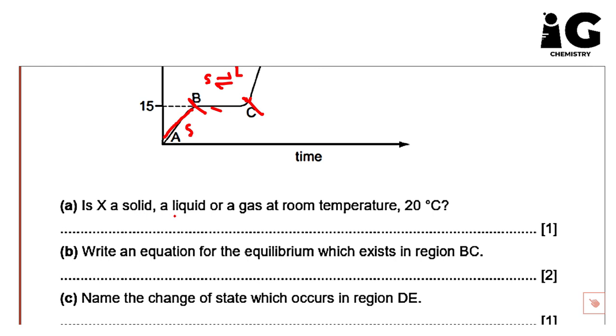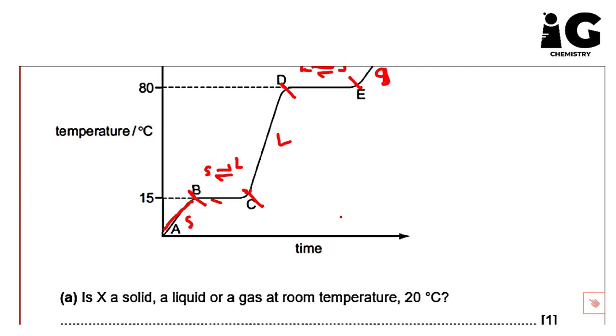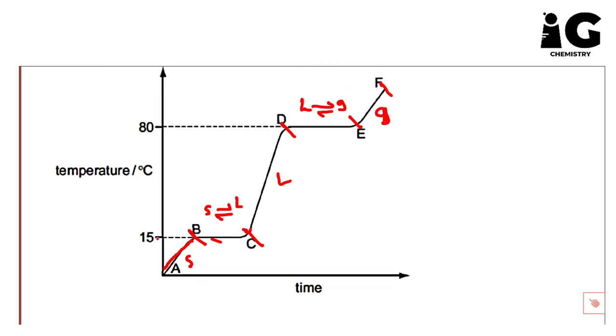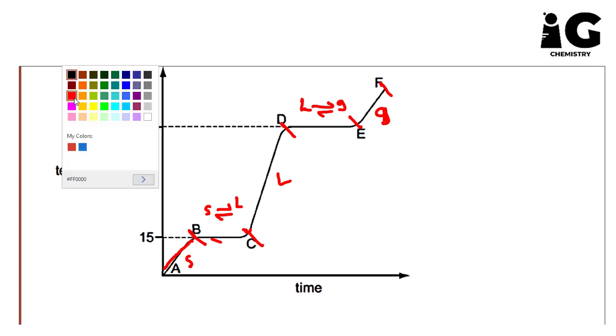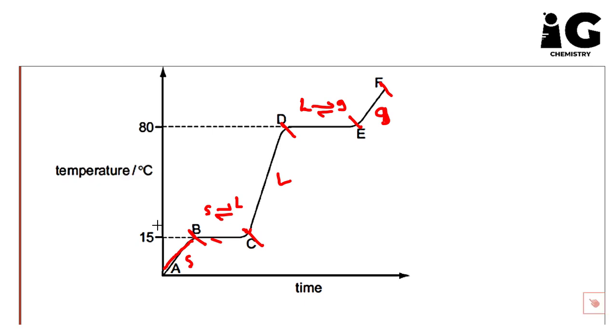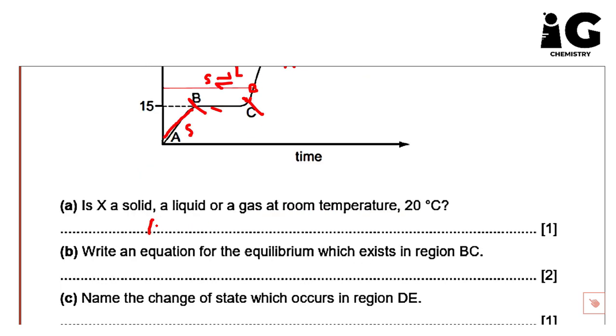Okay, is X a solid, a liquid, or a gas at room temperature, 20 degrees Celsius? So guys, this is 15 and this is 80. Let's check where 20 is. 20 is close here, so let's draw this line. You see, guys, here this is liquid. At this tilted or inclined line, as you see, the substance is a liquid. So here, the substance is a liquid.